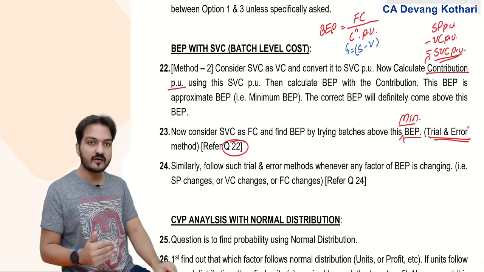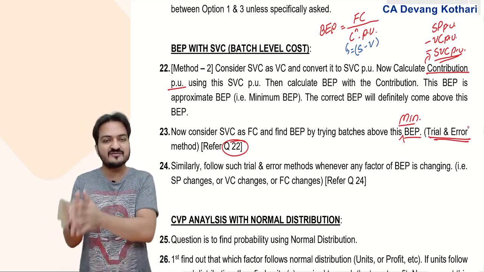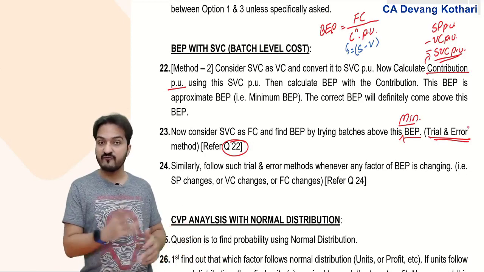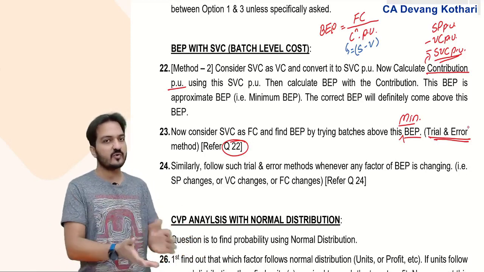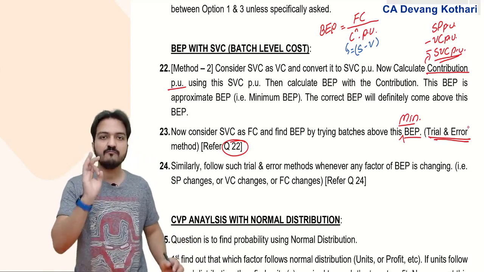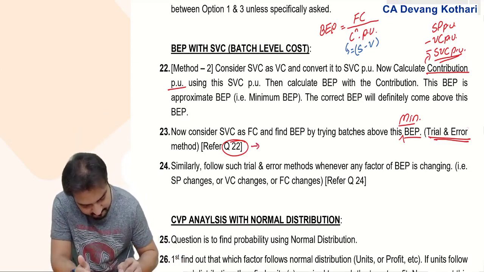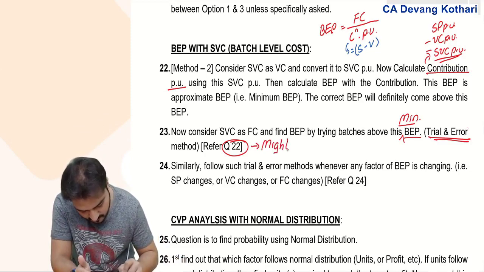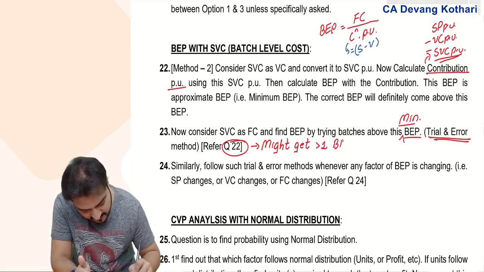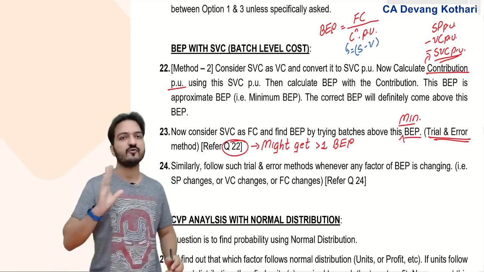Trial method simply says that I try different options. I try that if I take one bus for the picnic, then what is the fixed cost, what is break even point? If I take 3 buses for the picnic, then what is fixed cost, what is break even point? If I take 4 buses for the picnic, what is fixed cost, what is break even point? You keep trying various options, and you remember that in such case you might get more than one break even point. Let me mention that here also. You might get more than one break even point, more than one correct BP in the answer. Then each of that correct BP you have to mention as answer.